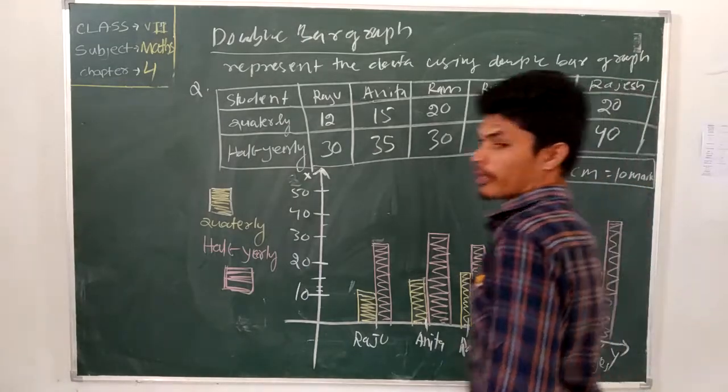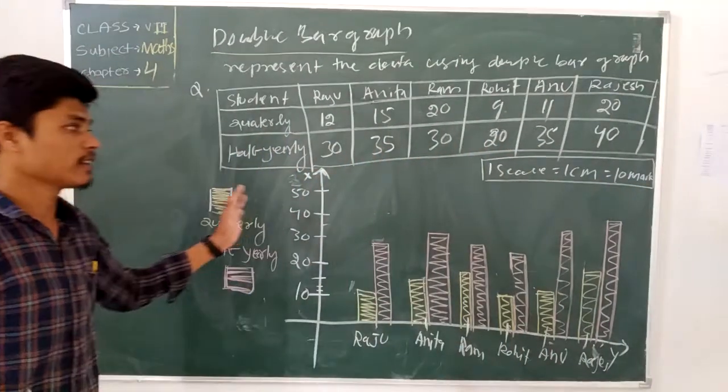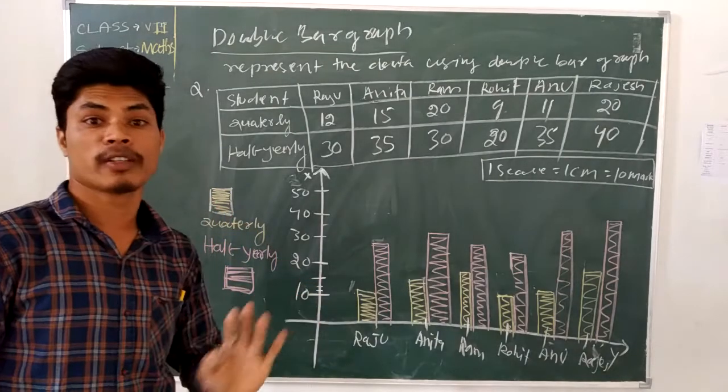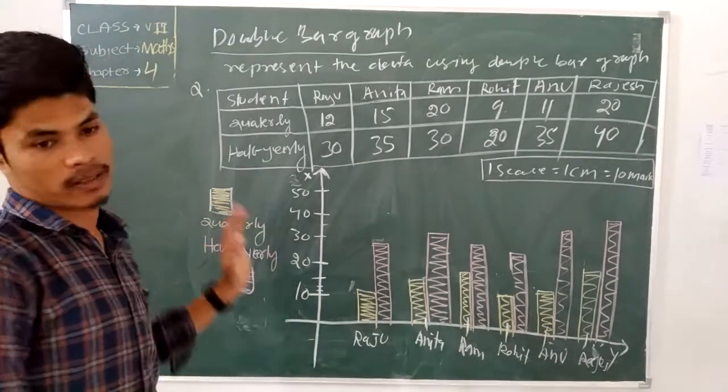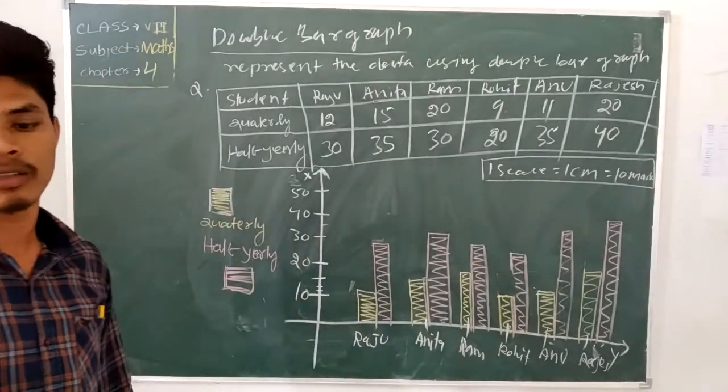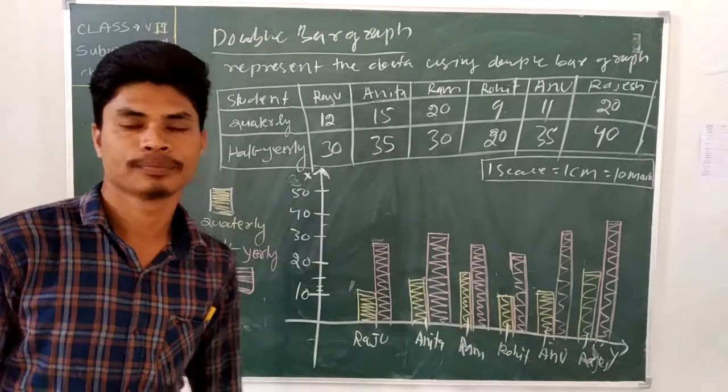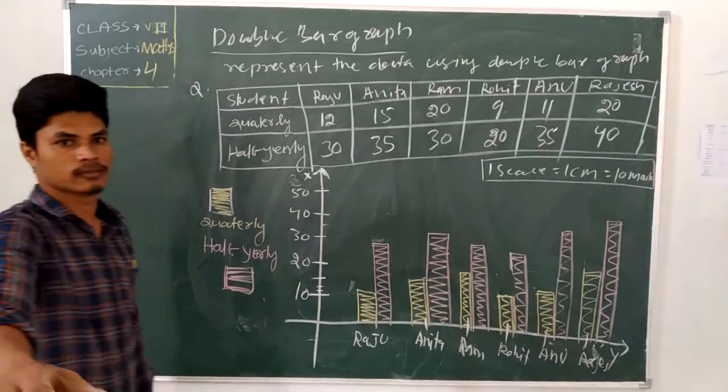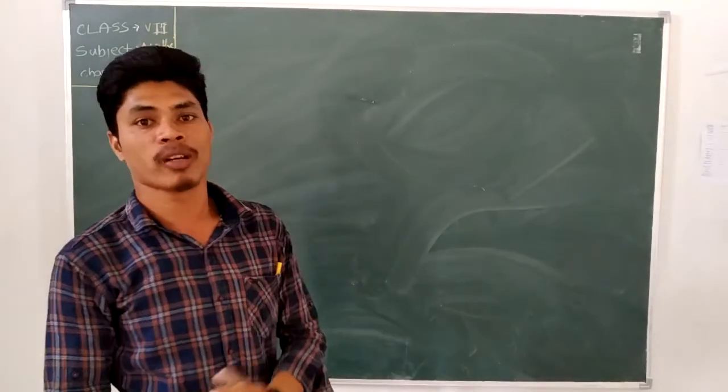Then we can represent the double bar graph like this. Clearly, this is how you represent the double graph using the bar graph. Now we know about the probability. Okay. What is probability? Now we know about the probability and chance.